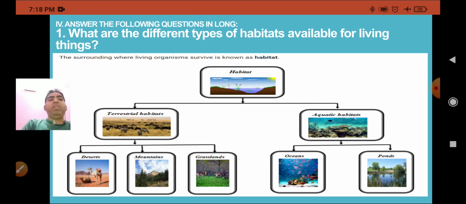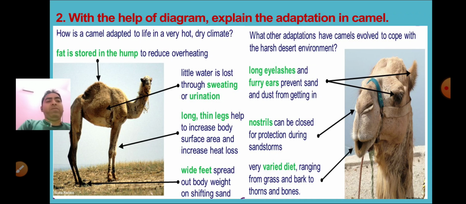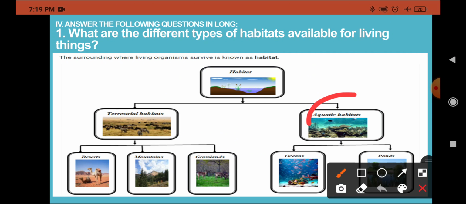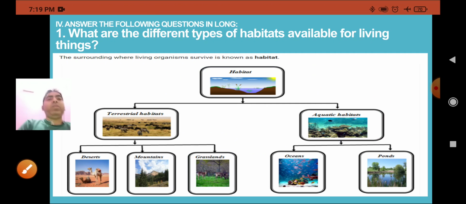Now we come to the aquatic habitat. What is inside the aquatic habitat? Aquatic means water, aqua means water. Those organisms which live in the water, their habitat is called aquatic habitat.